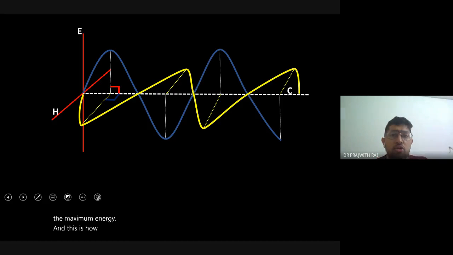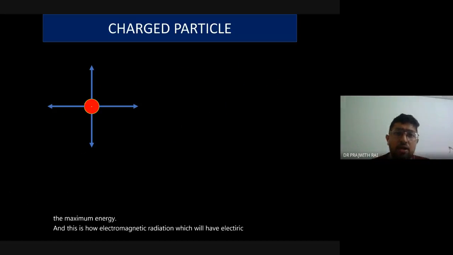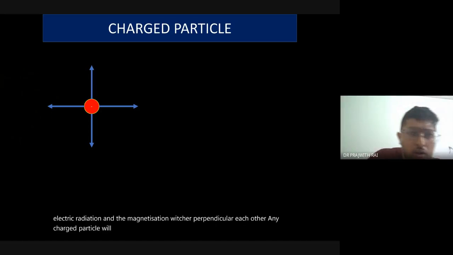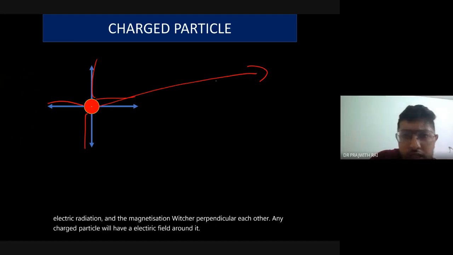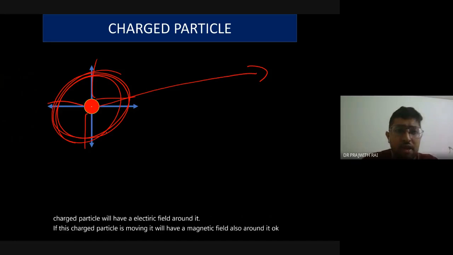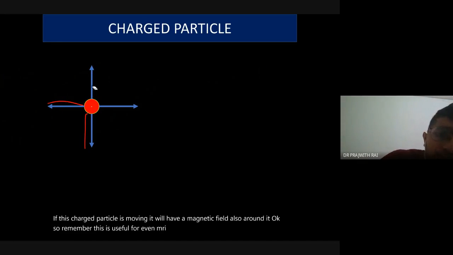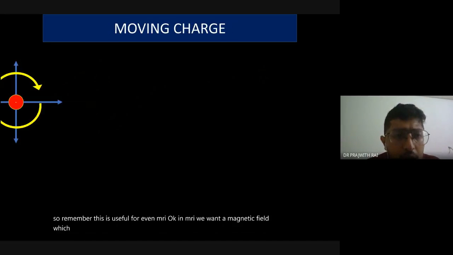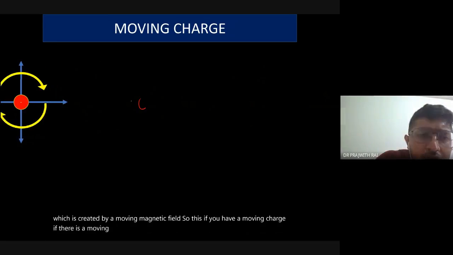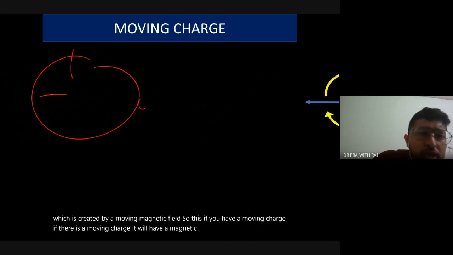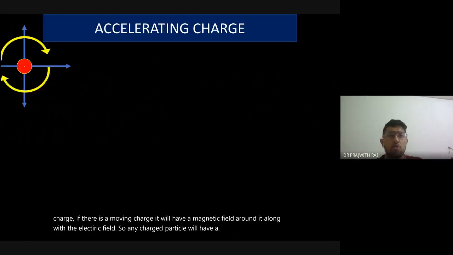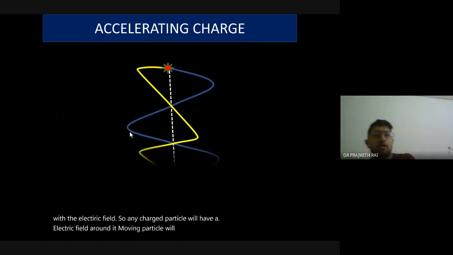And this is how electromagnetic radiation has an electric field and a magnetic field, which are perpendicular to each other. Any charged particle will have an electric field around it. If this charged particle is moving, it will have a magnetic field also around it. This is useful even for MRI, where we want a magnetic field which is created by a moving charge. So any charged particle will have an electric field around it, and a moving particle will have a magnetic field around it.